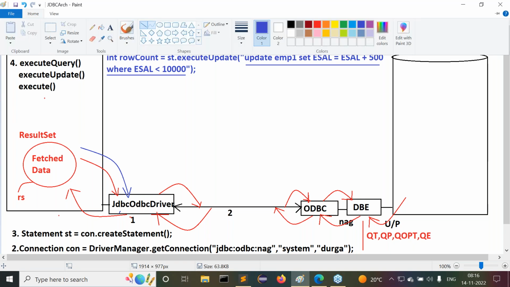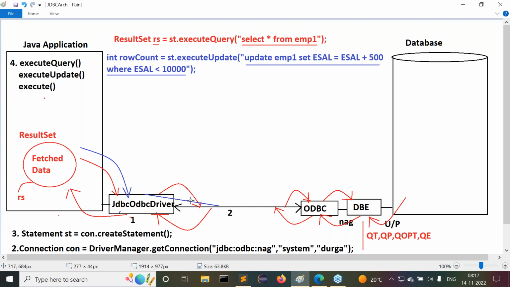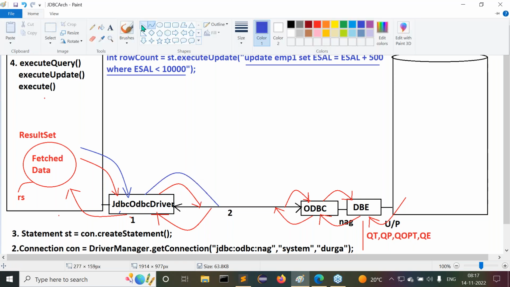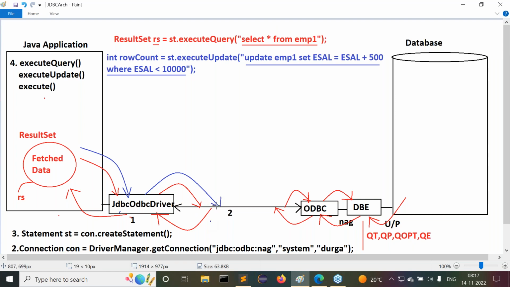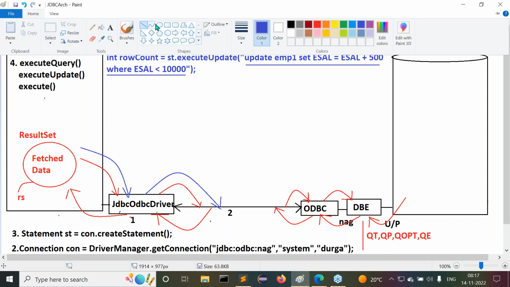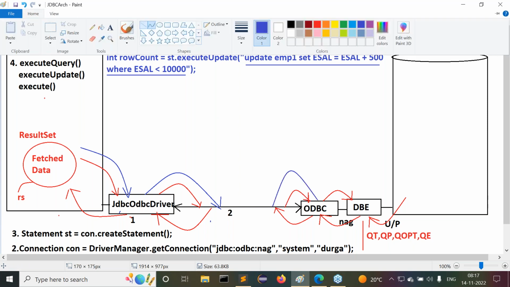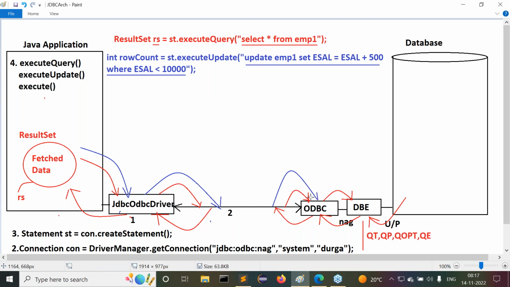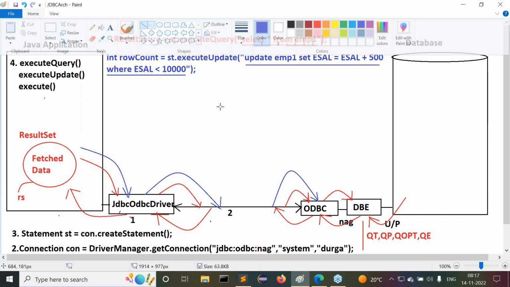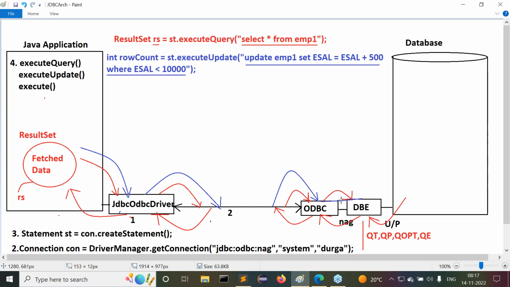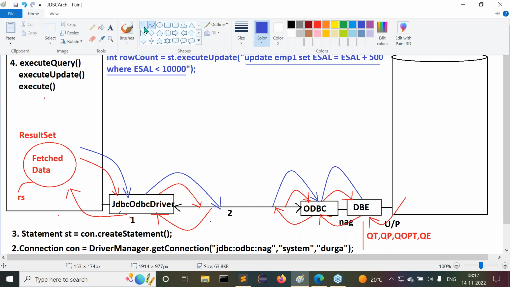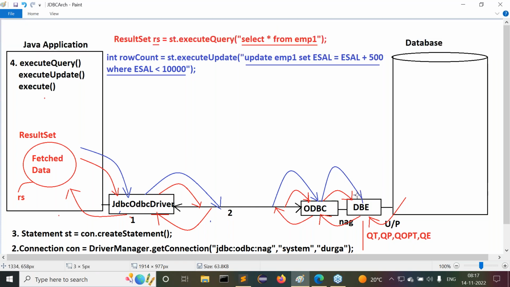Now those ODBC representations are given to the connection. The connection will carry that update SQL query to the ODBC driver. The ODBC driver will convert that SQL query from ODBC representations to database representations. Then, whenever the ODBC driver gets that SQL query, it will give it to the database engine.